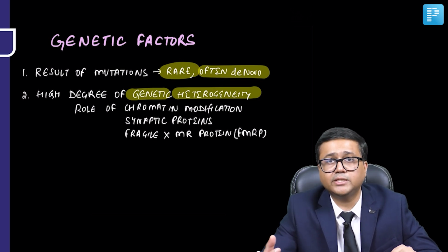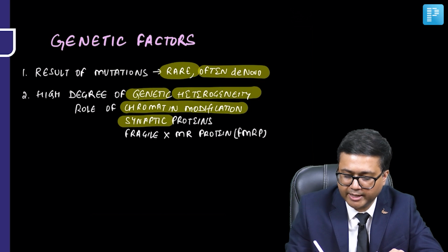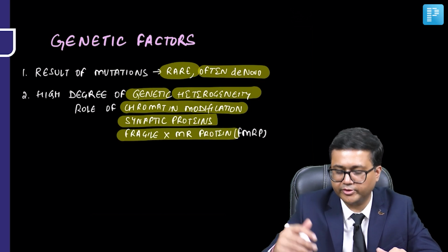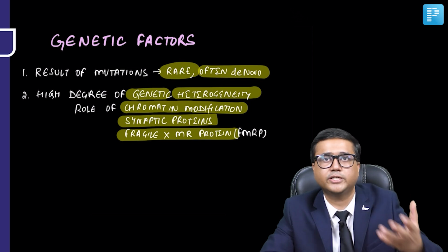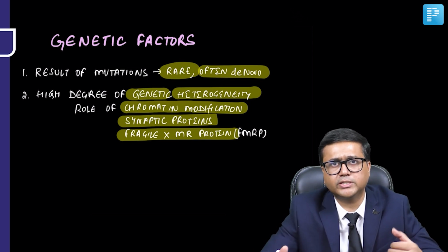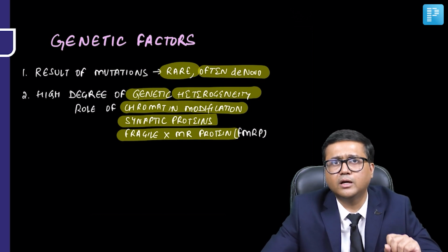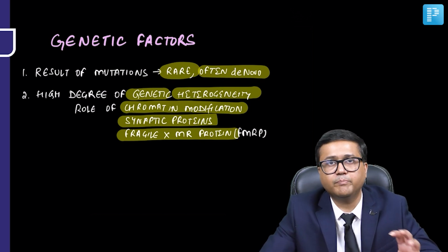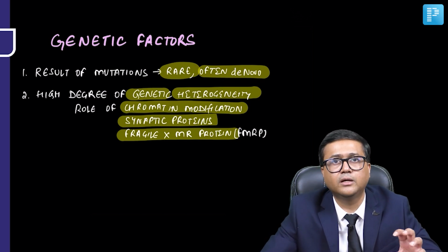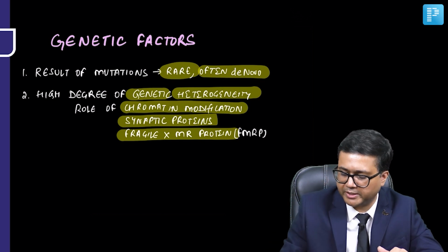There is also a role of chromatin modification and synaptic proteins, and the fragile X MR protein, FMRP, is also associated with autism spectrum disorder. An important point which has emerged from some of these studies is that mid-fetal cortical development is an important period, and many of these mutations affect that mid-fetal cortical development, which subsequently leads to autism spectrum disorder.